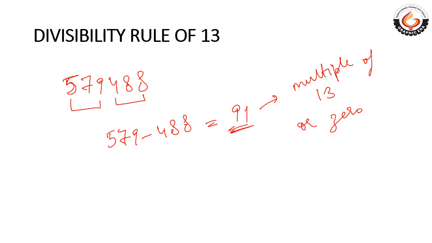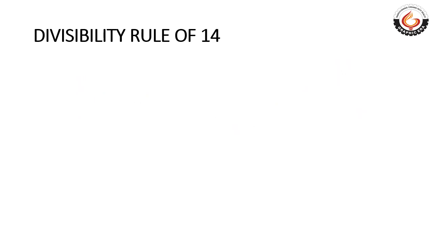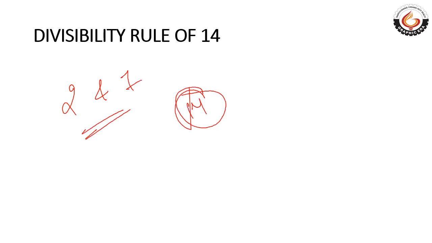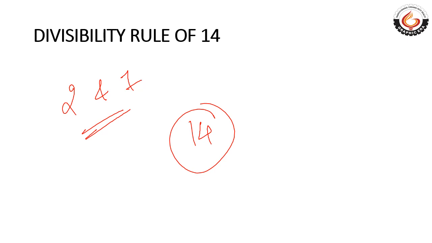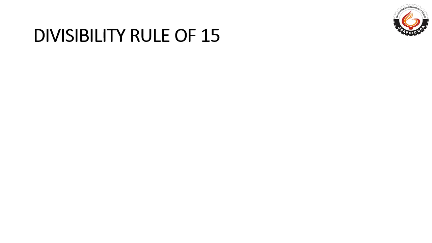I'll upload a sheet, you will practice them, and if there is any doubt, I'll be there for your help. Now, the divisibility rule of 14. Any number divisible by 2 and 7 will be divisible by 14 as well. Got it? Similarly, for the divisibility rule of 15, any number divisible by 3 and 5 will be divisible by 15 also.